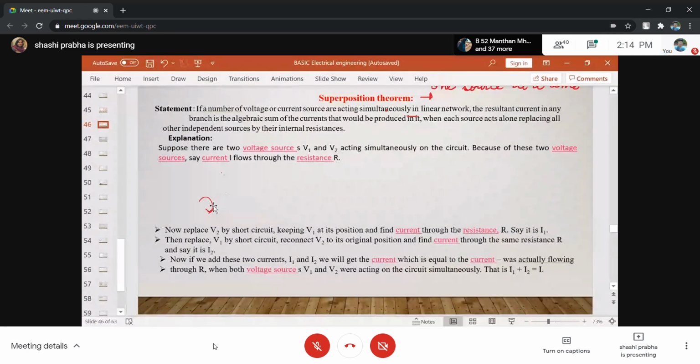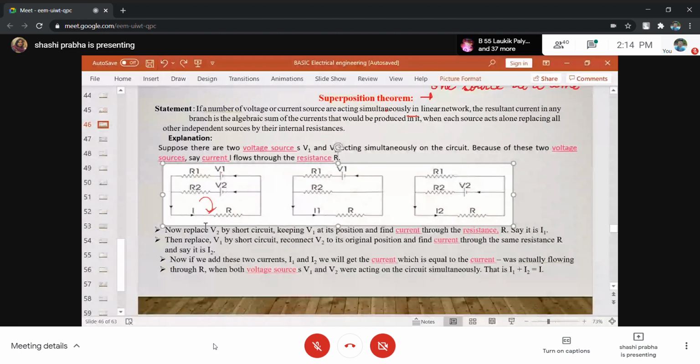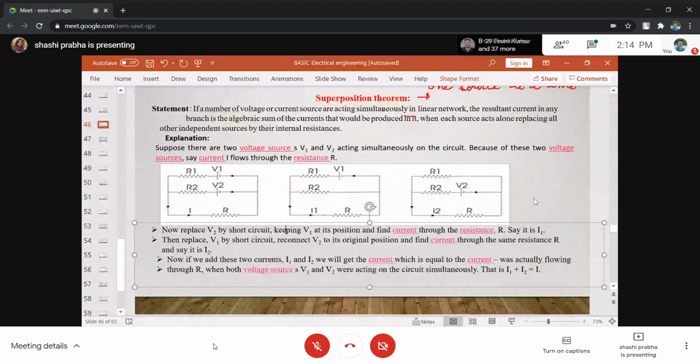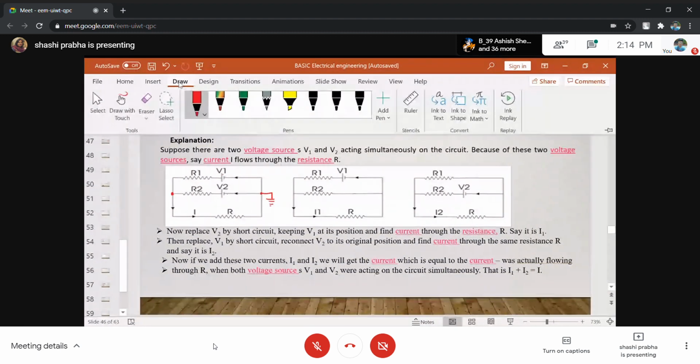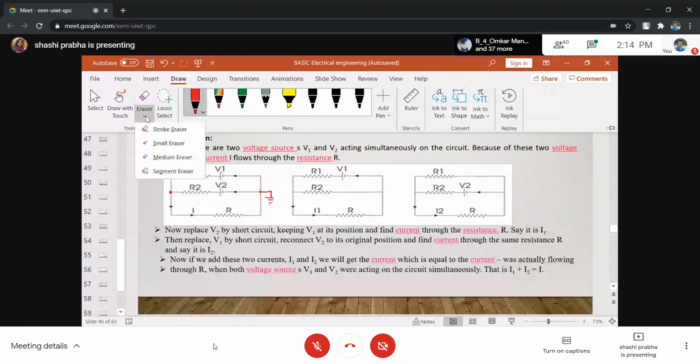Oh, sorry. You can apply KVL also. If you want to apply KVL, you will consider this as one node and this as the reference node, because there are only two nodes. This node can be taken as a reference and you can write the equation. We are not going to apply KVL and KCL. We are going to apply something different,